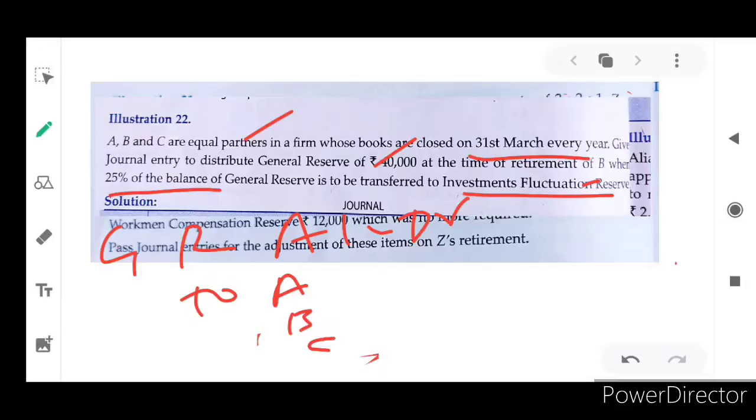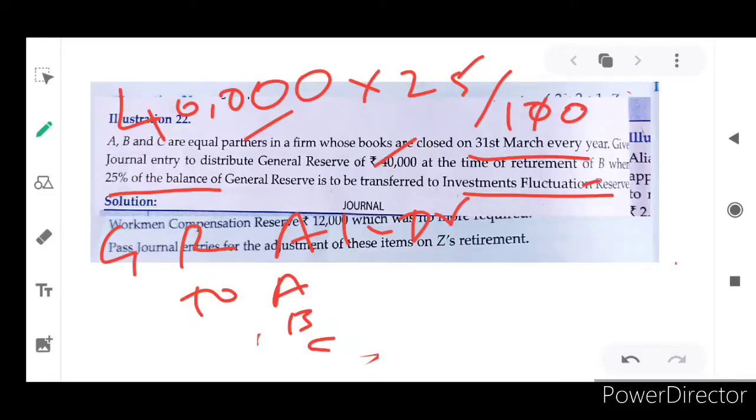So what is that amount? General reserve amount is 40,000, isn't it? 40,000 into 25 divided by 100. How much amount will it be? That is equal to 10,000 rupees. So the 10,000 rupees will be transferred to what account? Investment fluctuation reserve.